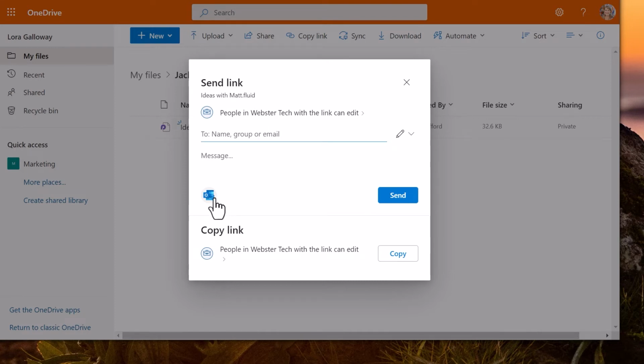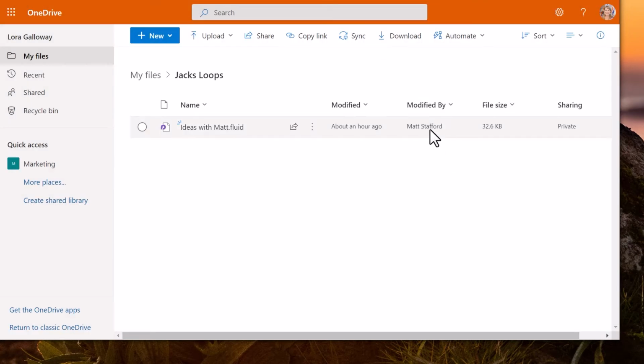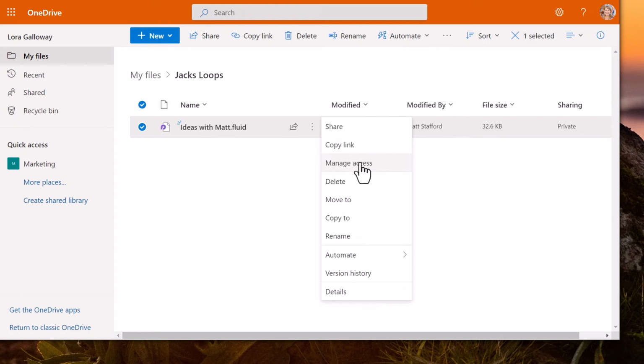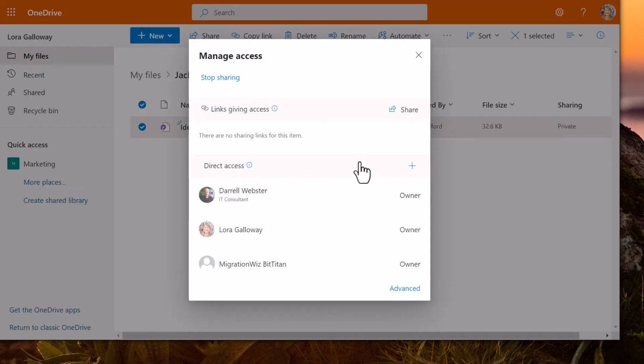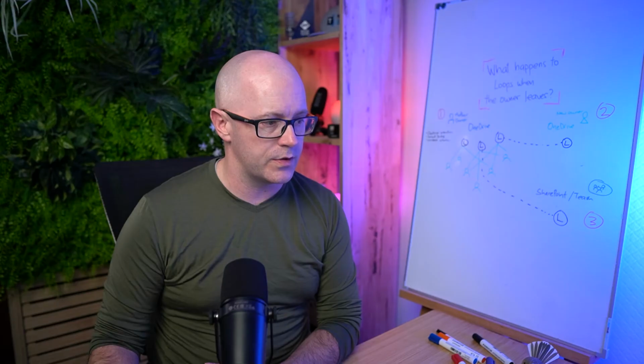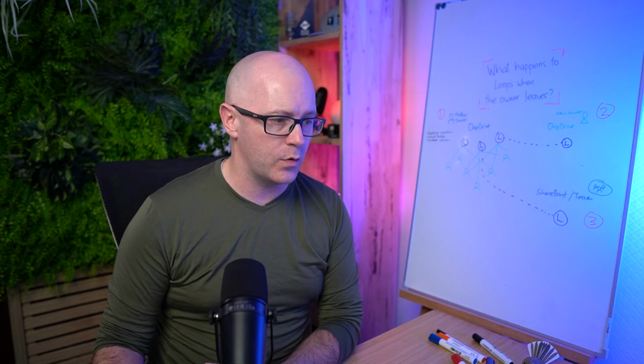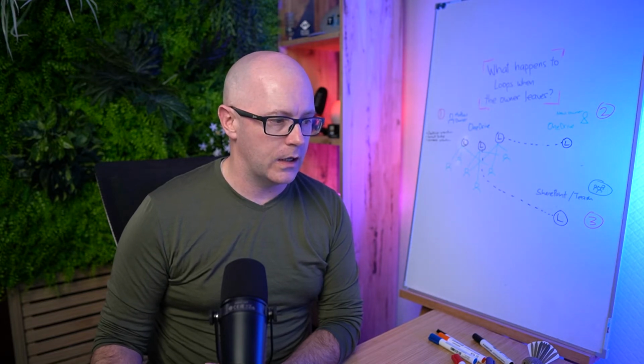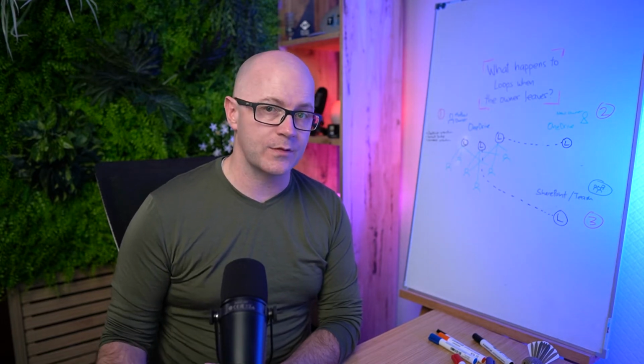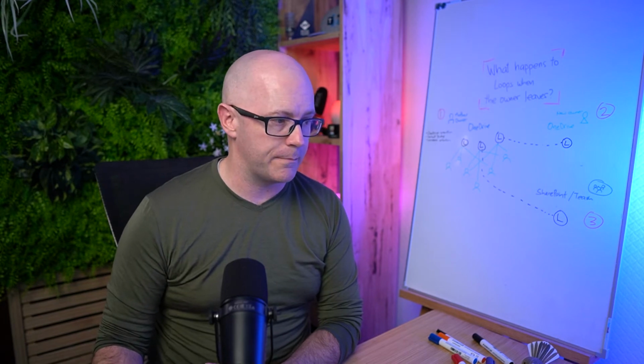So this doesn't really look like it's being shared with Matt. We can see that it's been modified most recently by Matt. Maybe if we manage access, it might be a better place to look. And I don't see the loop has been reshared with Matt at all, even though we ticked that box to say, yes, we want to share that again with Matt.